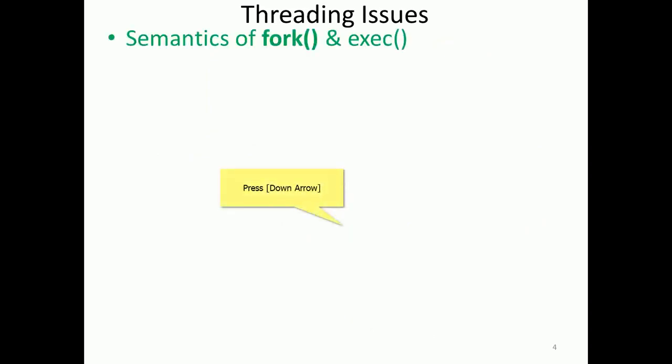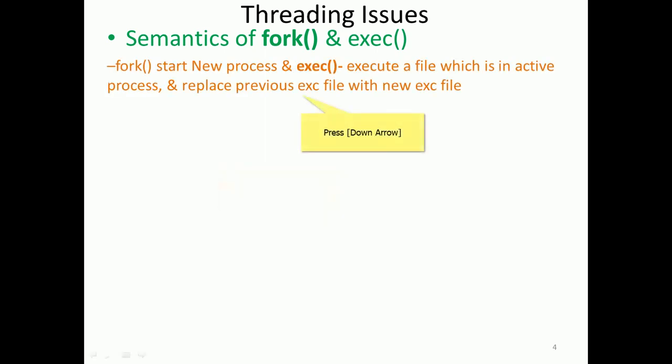Let me see the semantics of fork and exec. Fork will create a new process or new thread. When the exec command is executed, it will execute a file in the active process, and replace the previous executable file with a new executable file.